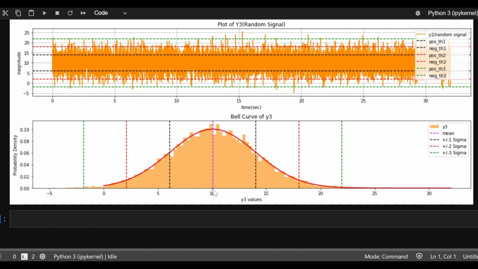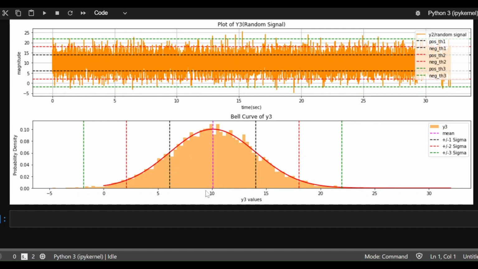Say, for example, I define a bin which is from 10 to 11. I count how many times the data is between 10 and 11, and I have defined a probability for it, and then I've sketched that probability here on the y-axis. When I do this, a very peculiar shape appears. The orange curve that you see in the underlay is called a histogram, and the red line on top of it is the curve fitting, or the probability distribution of this particular data. And that's how it derives its name.